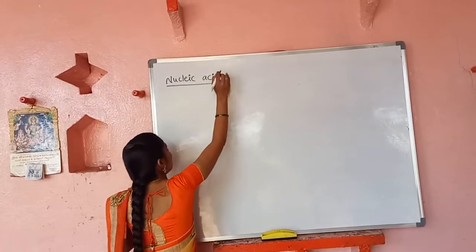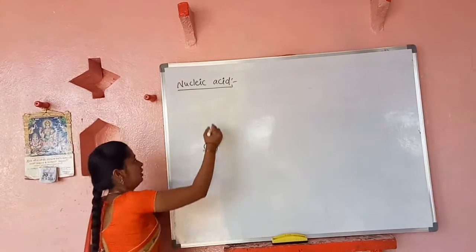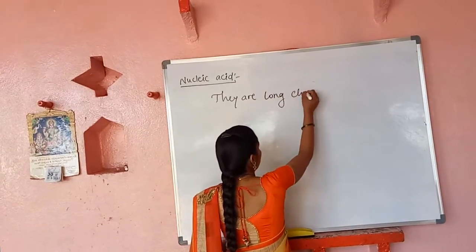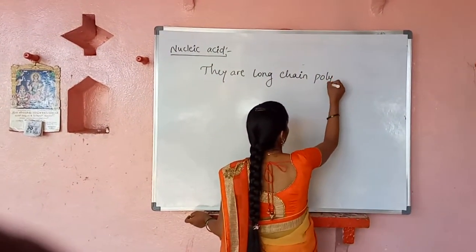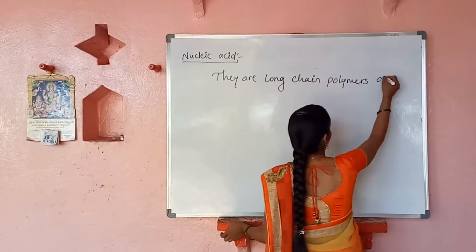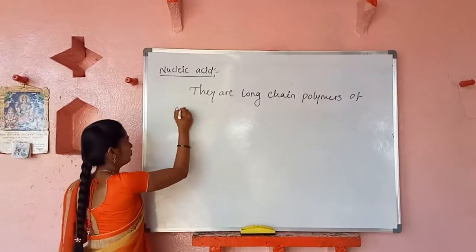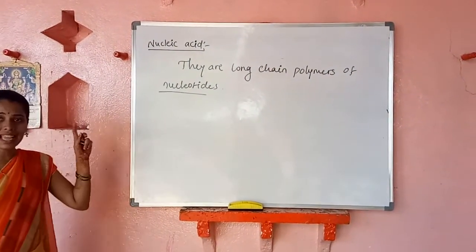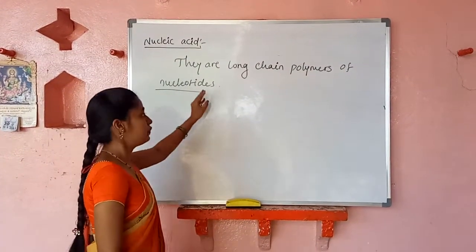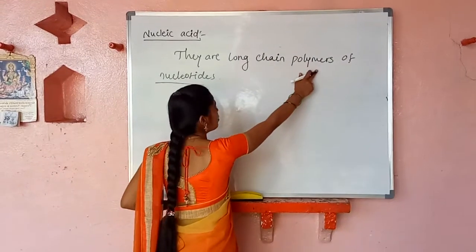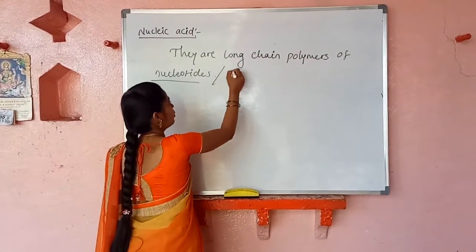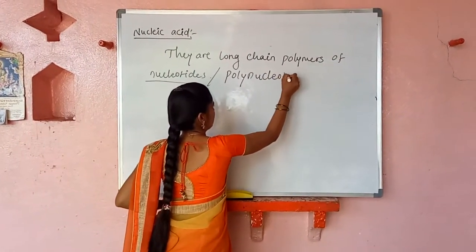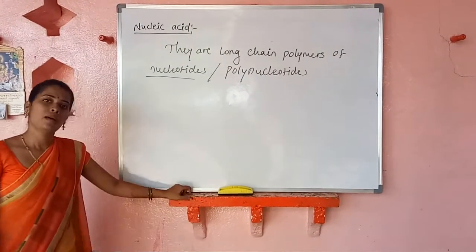Now what is meant by nucleic acid? They are long chain polymers of nucleotides. Understood what I said? Nucleic acids are long chain polymers of nucleotides. Because they are polymers of nucleotides, they are also called polynucleotides.